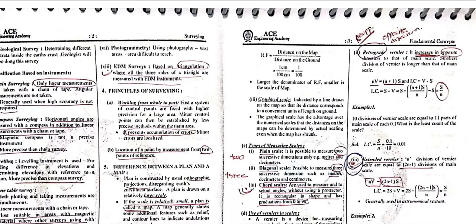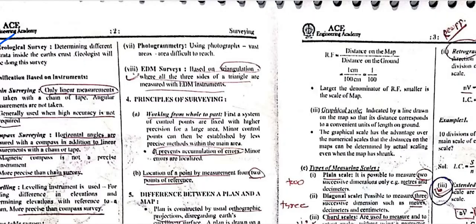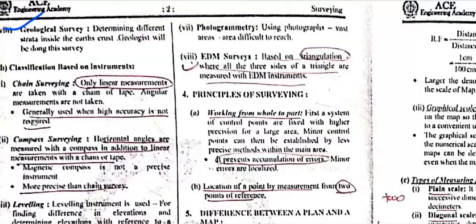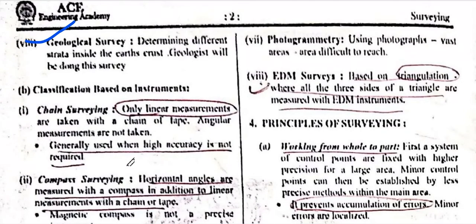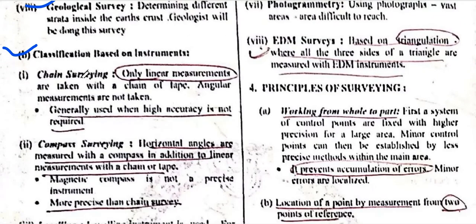So geological survey. What is the geological survey? Geological surveying determines how much strata we have, like that. That is the surveying we will be covering. Okay, next is the classification based on the instrument. We watch which type of instrument we will use. This is the classification on the basis of the surveying.